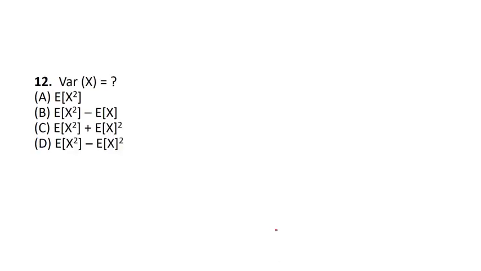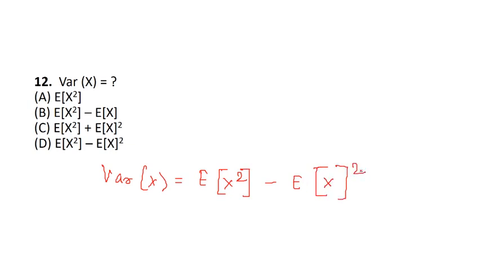Now this is a formula based question. Variance of x, VAR x, is equal to, we just have to learn the formula: the expectation of x square, where the square is inside the bracket, minus the expectation of x, where the square is outside the bracket.